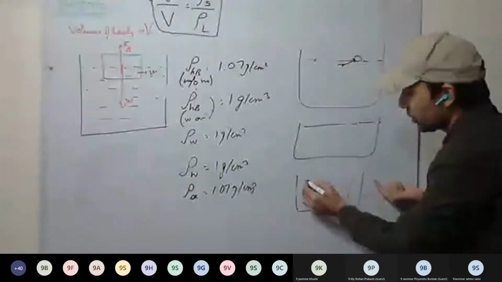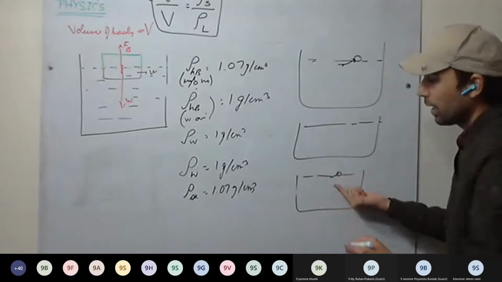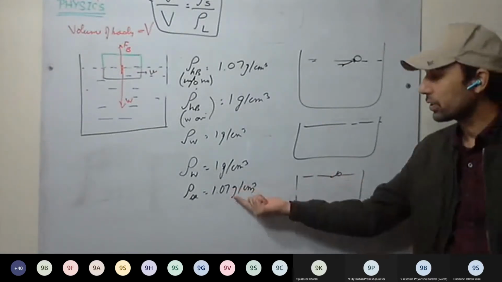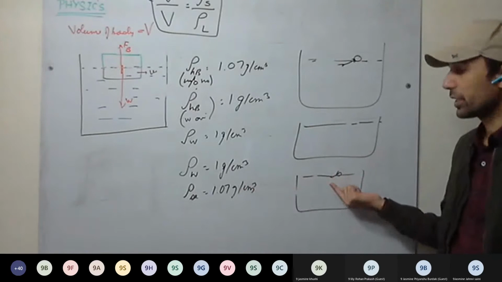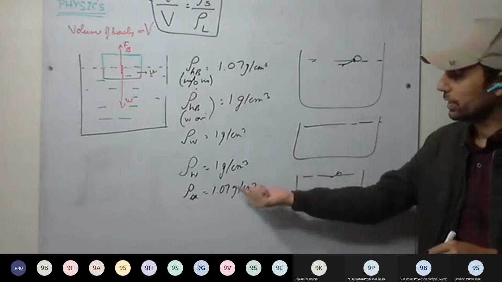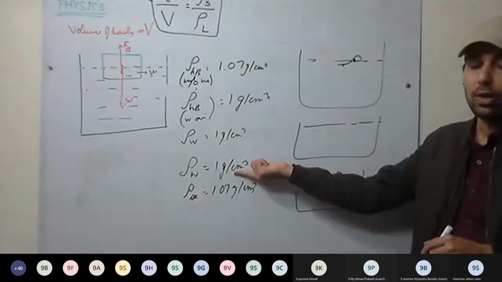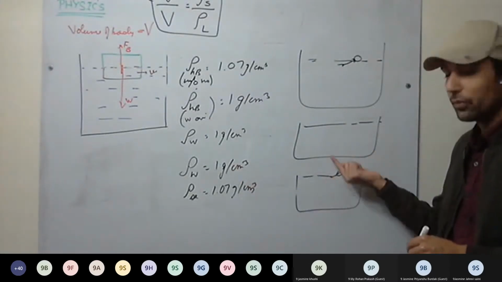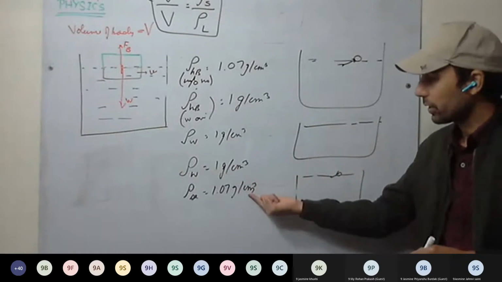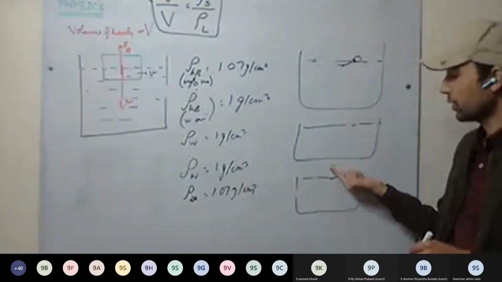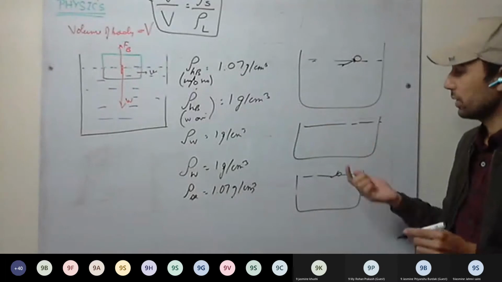But in seawater, the density is more, so less water is to be displaced. To balance the weight of the body, less water is displaced. So it is easier to swim in seawater as compared to river water, because the density of seawater is more than the density of river water. Therefore, less water is to be displaced by the body to balance its weight. Understood this one?